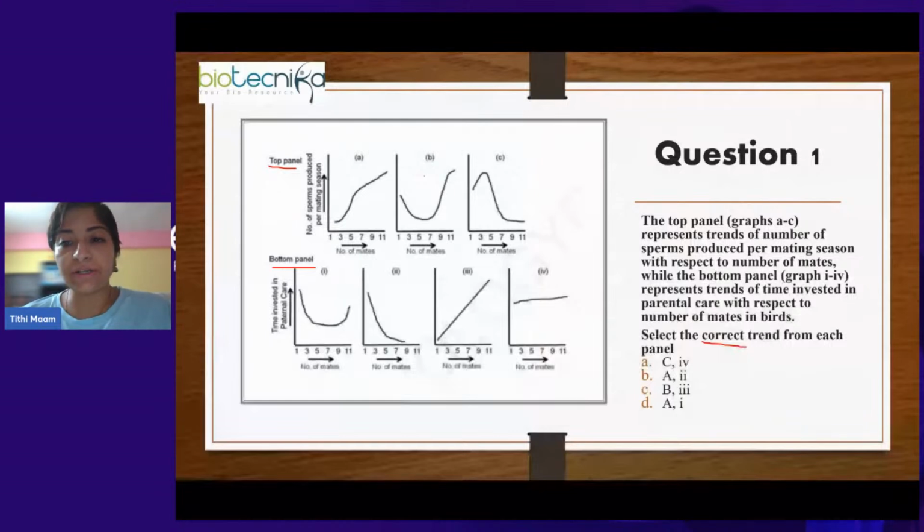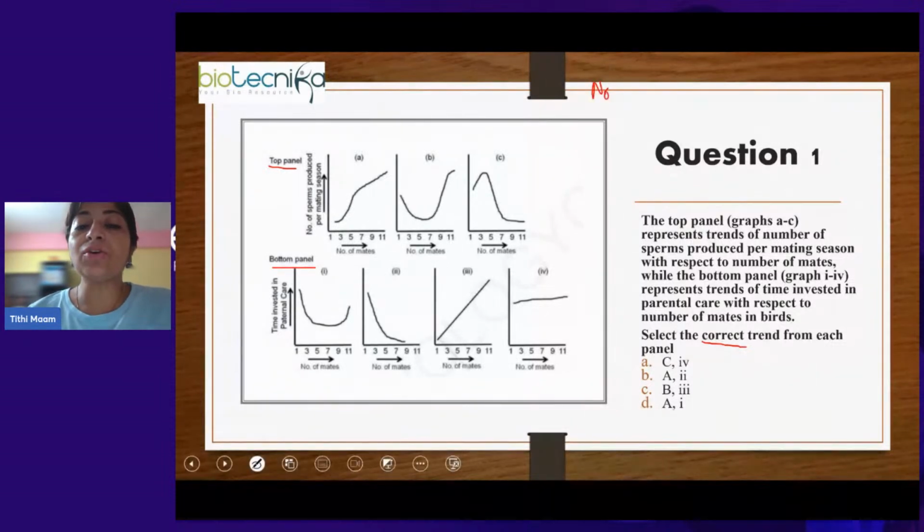Okay. Now, what is the comparison that we know? Definitely, when the number of mates increases, the number of sperms produced per mating season will be high, right? The more mates the male is mating with, the more sperms the male will produce. So there is a direct correlation: number of sperms is directly proportional to number of mates. What does that mean? The more the number of mates, the more the amount of sperm produced.